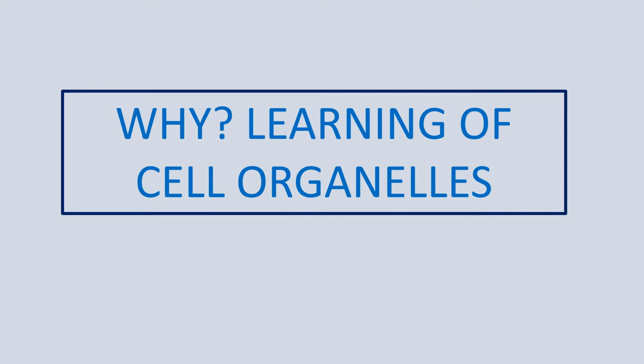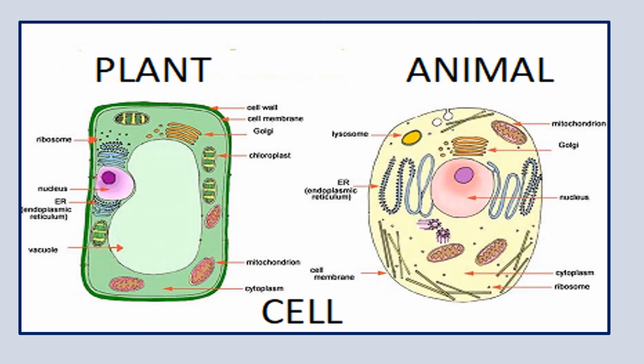Now, why learn about cell organelles? Here we see a plant cell and an animal cell, which have different cell organelles. Some organelles are common to both plant and animal cells, and some are different, which may be found in the plant cell but absent in the animal cell. So now I'm going to talk to you about a few cell organelles and their importance, that is why we should study the different cell organelles.